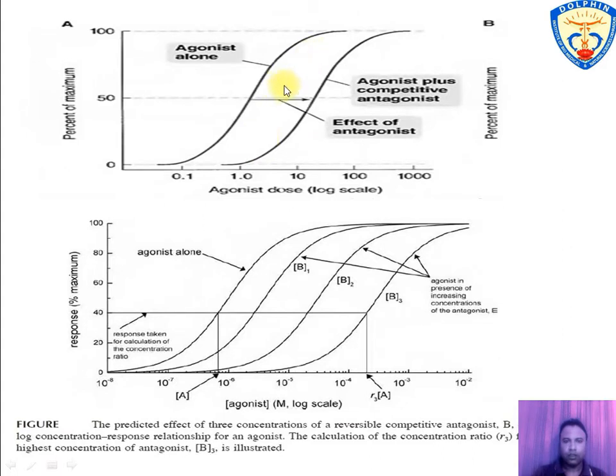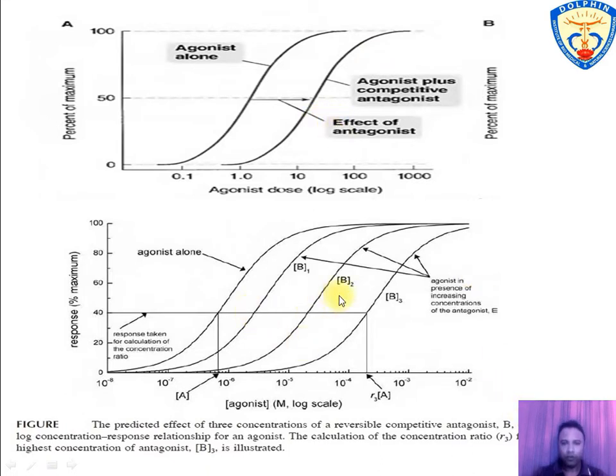In this figure, the first line with maximum effect is called agonistic effect, where agonist is alone, and the second line also has maximum effect but with the effect of antagonist, increasing the concentration of agonist, and the same maximum effect is reached as antagonist leaves the receptor in a short time.